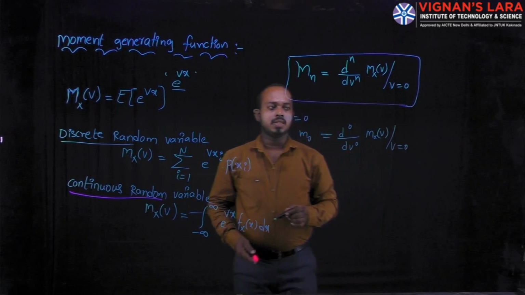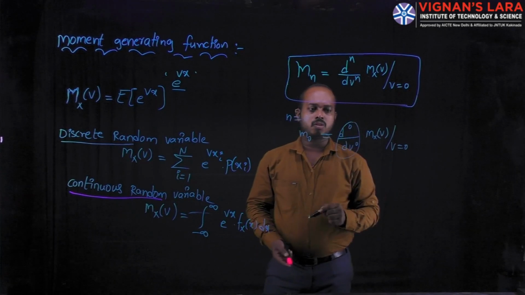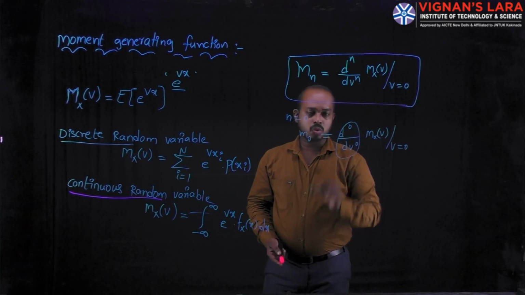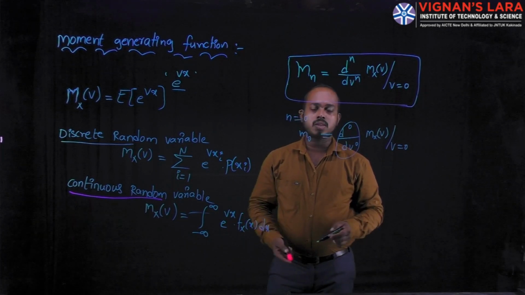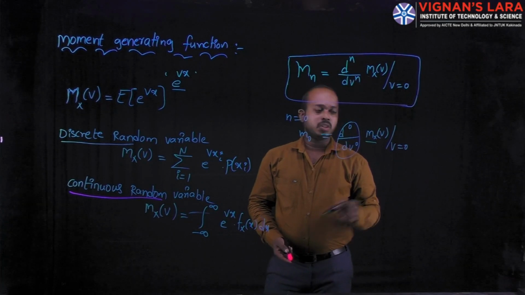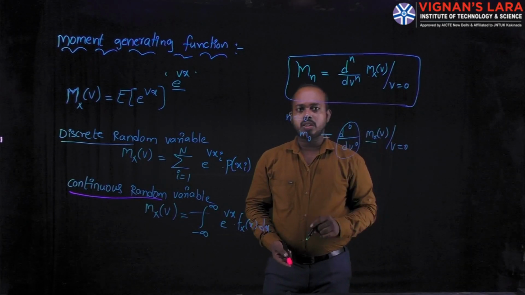That means we do not consider differentiation, because the power is zero. We just keep the value of v is equal to 0 in the moment generating function.